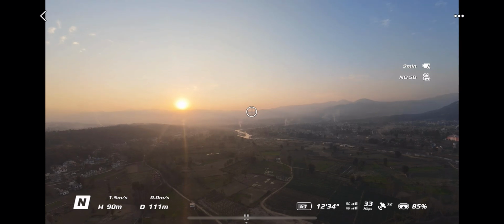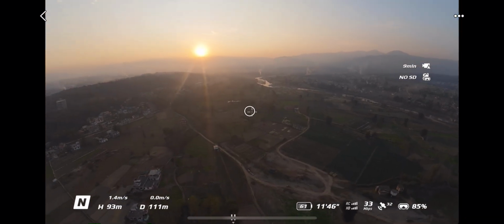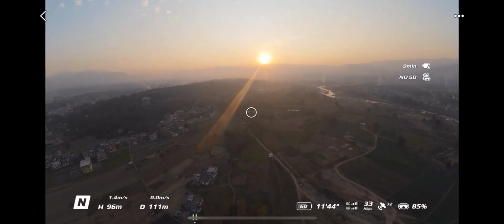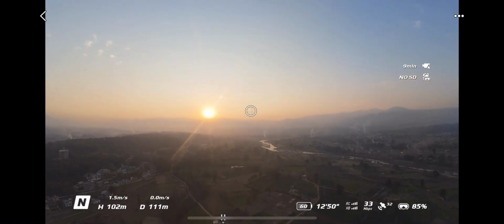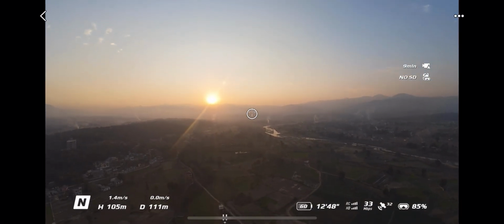So this is the user interface for this drone application. These are the options you will be mostly seeing in your goggles. I hope now everything is clear and you have an idea about all the options.